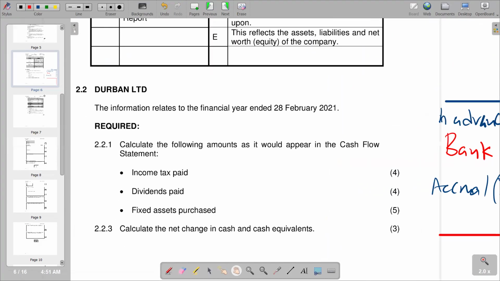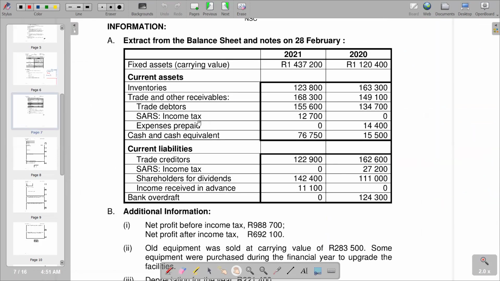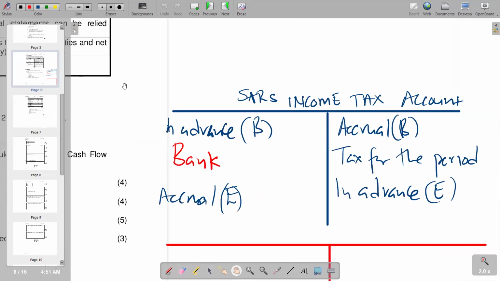So according to the information given, you are given SARS income tax under current assets. It will be indicating in advance, which is 12,700 in advance at the beginning. If it's under current assets, it will come here, in the SARS income tax account that we prepared. We can just say: at the beginning, if it's under current assets, and at the end, if it's under current liabilities, so that it becomes simple.